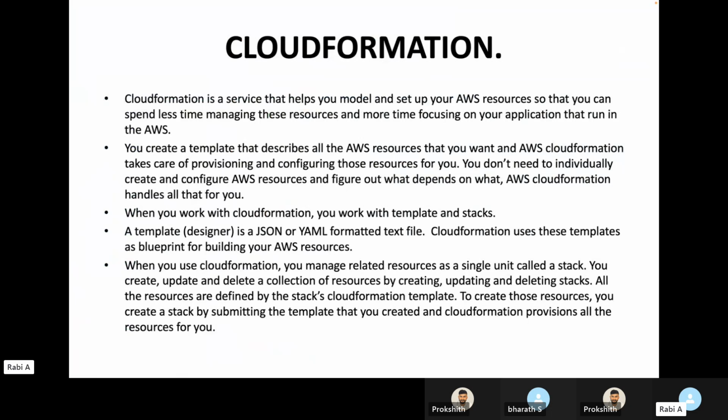All right. So when we use CloudFormation, you can manage related resources as a single unit called a stack. You can create, update, and delete a collection of resources by creating, updating, and deleting stacks. All the resources are defined by the stack's CloudFormation template. To create those resources, you create a stack by submitting the template that you created, and CloudFormation provisions all the resources for you. Does this make sense? Any questions?